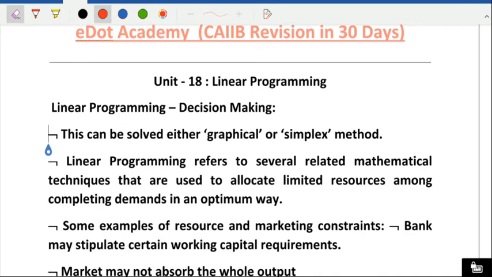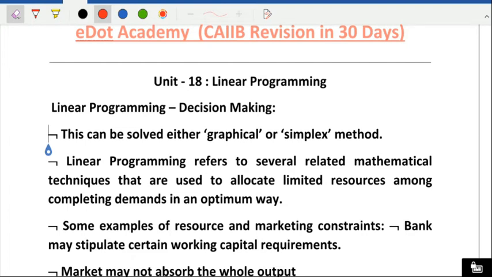Before I go for the problem, you have to understand what a linear programming problem is. A linear programming problem refers to several related mathematical techniques that are used to allocate limited resources among competing demands.